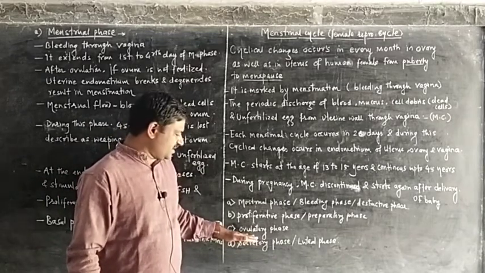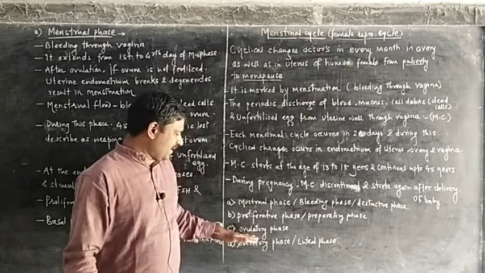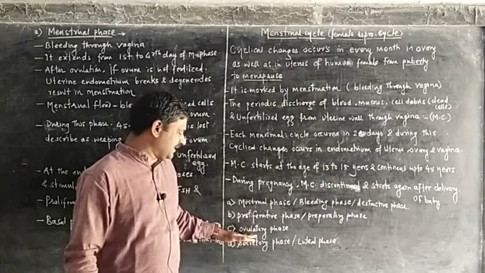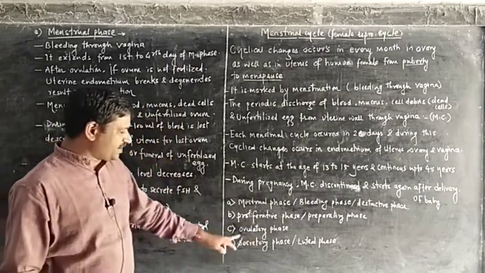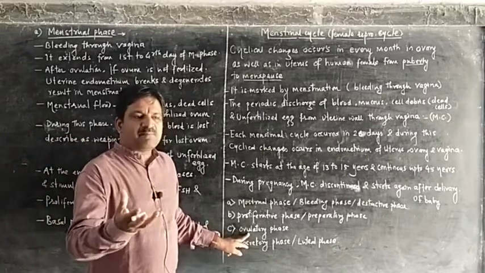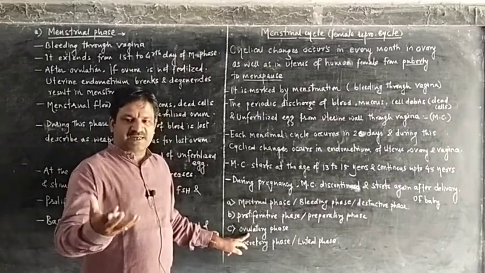Third phase is the ovulatory phase. It is the shortest phase of the menstrual cycle, and in this phase ovulation takes place, means the ovum comes out of the ovary. That is the process.